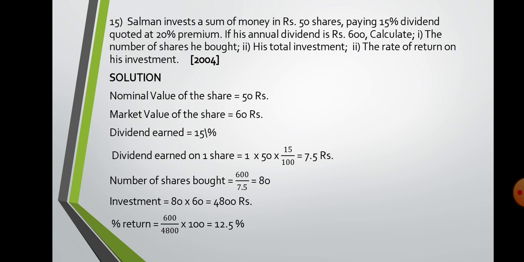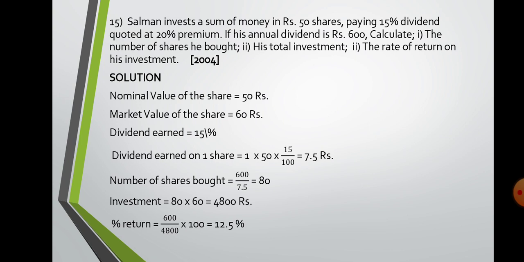15 sum. A similar type of sums, but here the rate of return on his investment is asked. Salman invests in 50 rupees share. तो nominal value is 50, dividend is 15%, quoted at 20% premium. तो 50 पे 20% will be some 10 rupees. So market value becomes 60 and his annual dividend is 600.